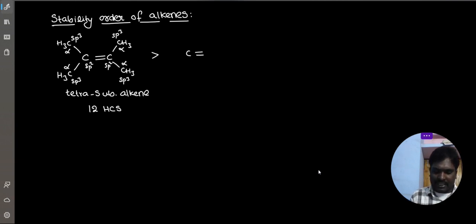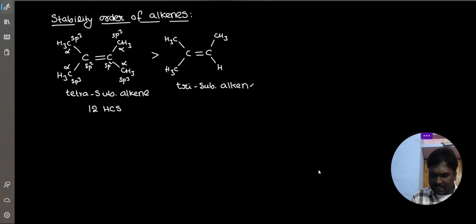Now coming to the next structure. Trisubstituted alkene. Now this is alpha, this is alpha, this is alpha. Now 9 hyperconjugated structures, 9 alpha hydrogens.